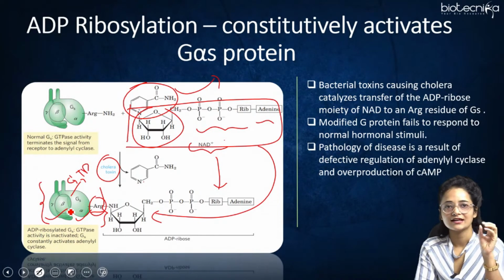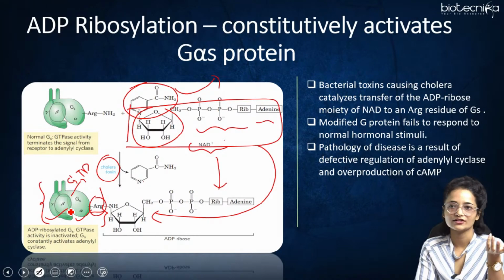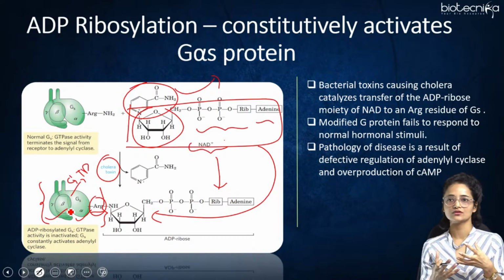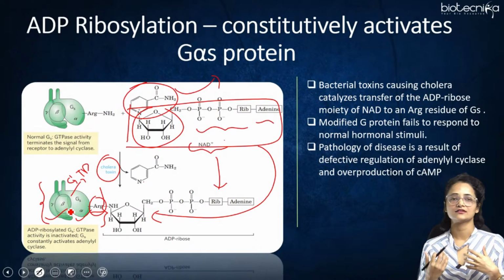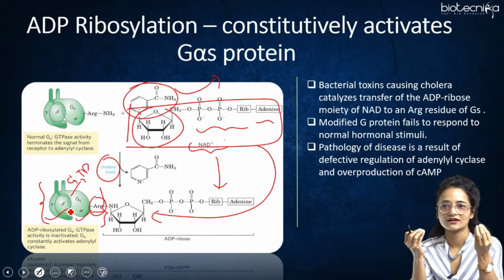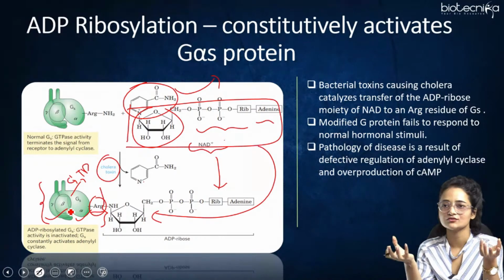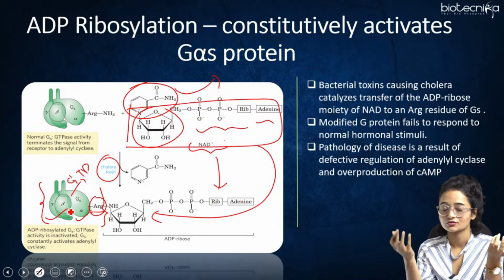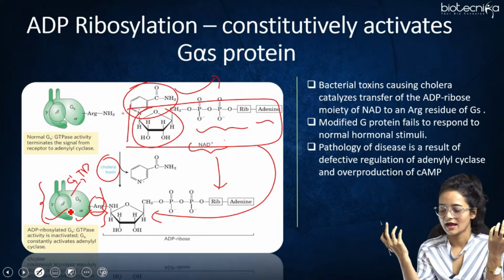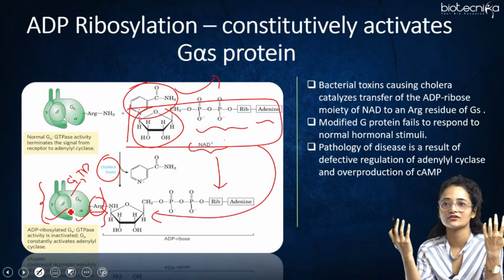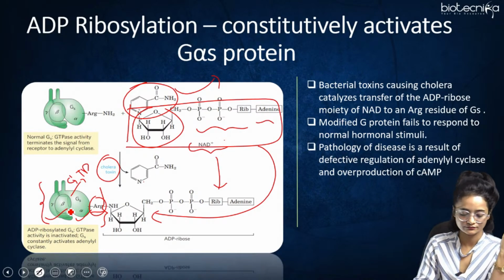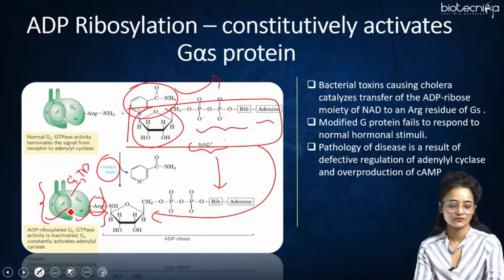As a result, it will bind to the adenyl cyclase. Adenyl cyclase will also be in its activated form always, and the concentration of cyclic AMP will increase inside the cytosol. Then the sodium ion channels and chloride ion channels open, and water is removed from the body and provided as nutrition to the bacteria. So this is what happens in case of Vibrio cholerae infection. This is the general mechanism.